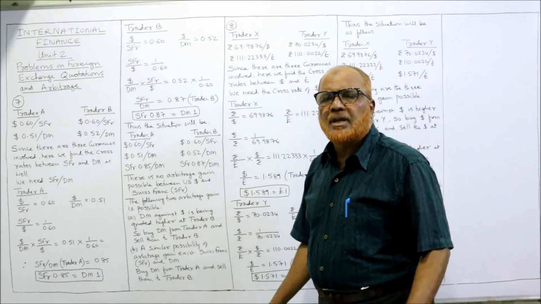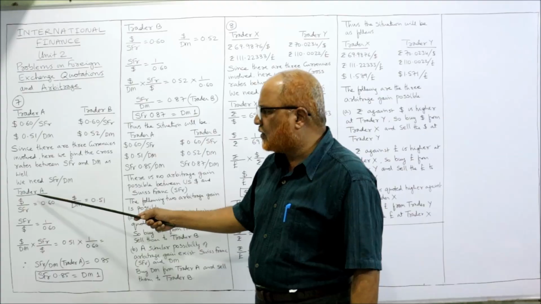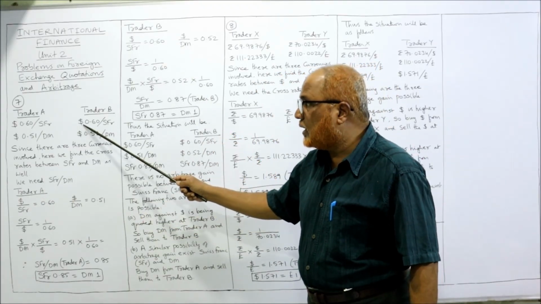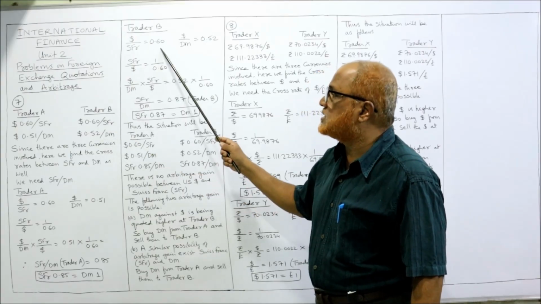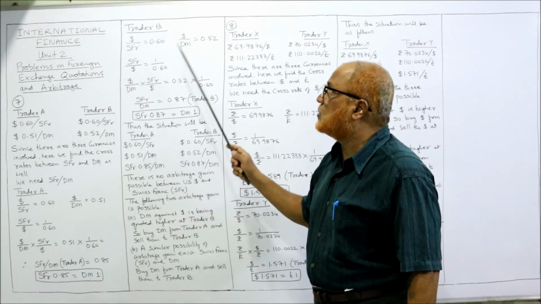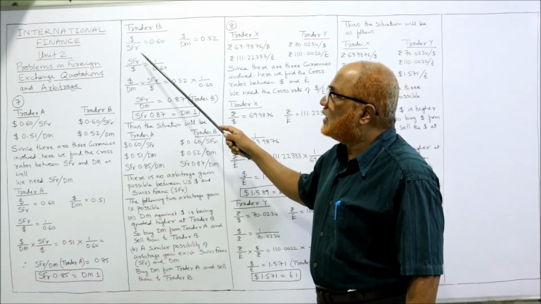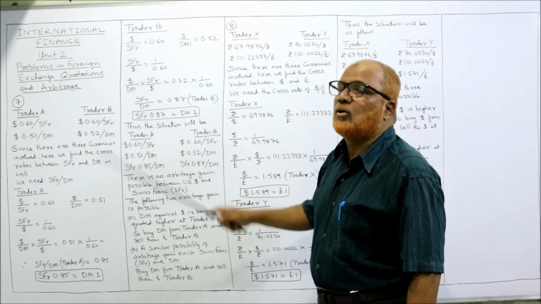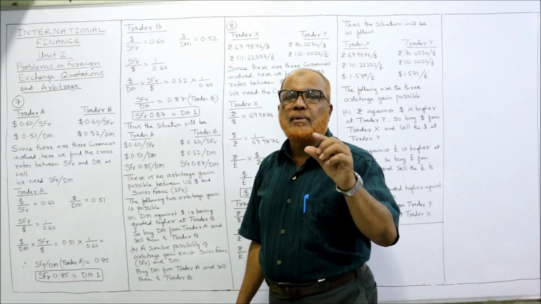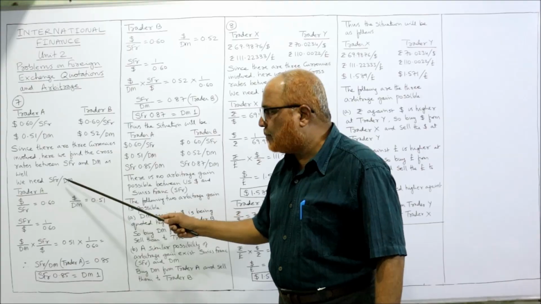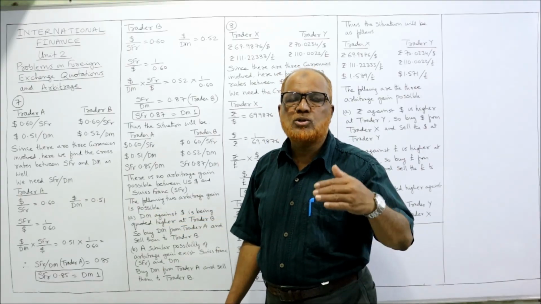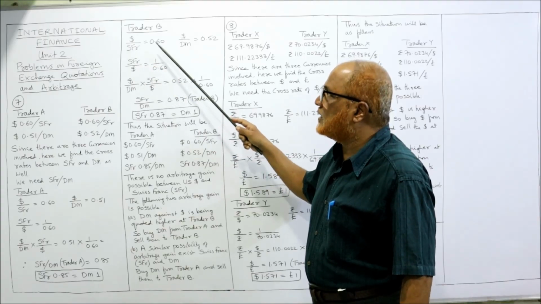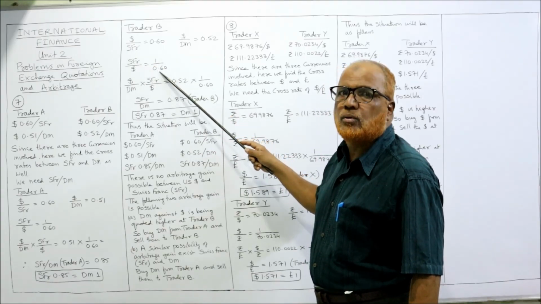Now trader B, exactly the same as what we have done for trader A. Now we apply it for trader B. Two quotations are given. Dollar by SFR is equal to 0.60, dollar by DM is equal to 0.52. Now again I want the inverse. I don't want dollar by SFR. I want SFR by dollar, because I need SFR in the numerator, since it is SFR by DM. So the numerator should be SFR. We are inversing, so SFR by dollar will be 1 divided by 0.60, right?